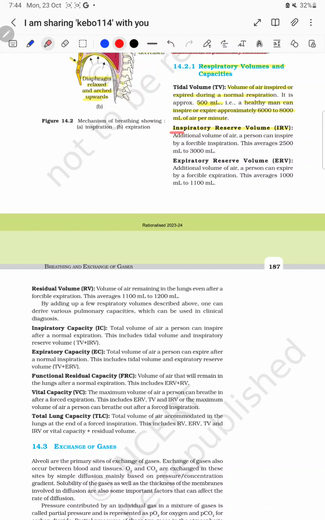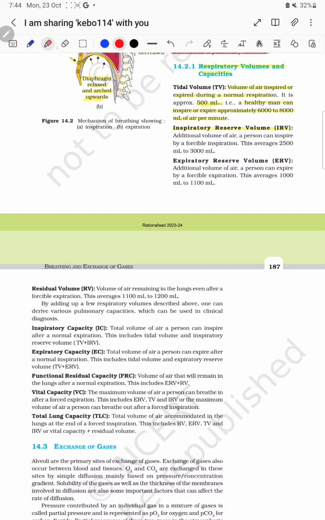Now let's talk about inspiratory reserve volume. It is the volume of air a person can inspire by the forcible inspiration. It means when we do the deep inhalation, at that time we have the average volume like 2500 to 3000 ml of air that is being inspired.